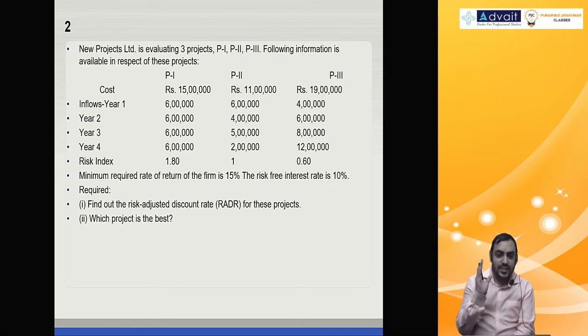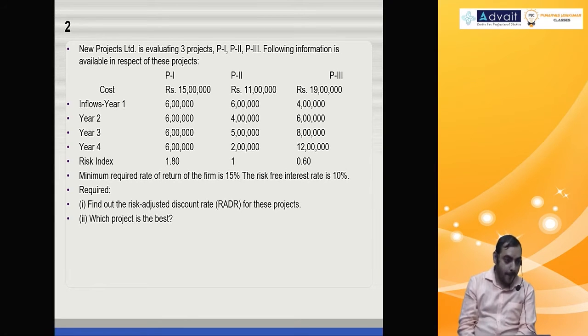Question number 2. Just read, understand, nothing to write because all solutions are given in the material. New Project Limited is evaluating 3 projects P1, P2, P3. The following information is available in respect of these projects: cost, inflows for years 1, 2, 3, 4, and risk index. Minimum required rate of return is 15%, risk-free rate is 10%. Find out the risk-adjusted discounting rate, and which project is the best.